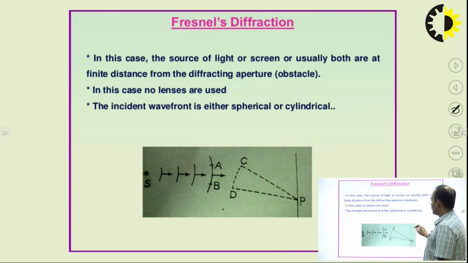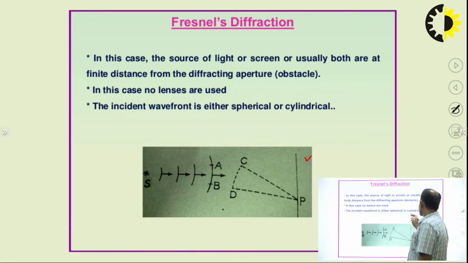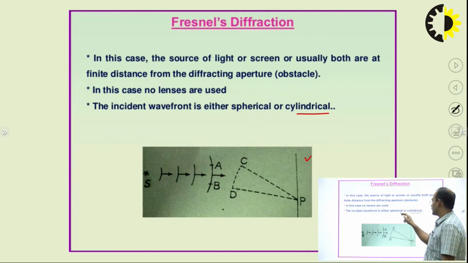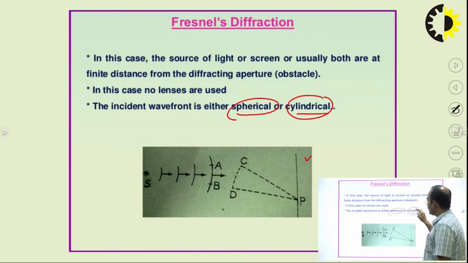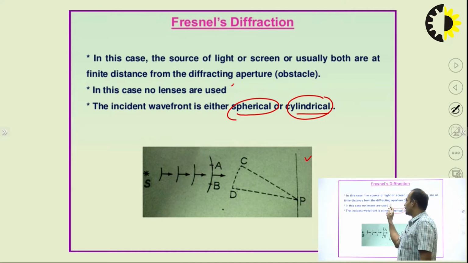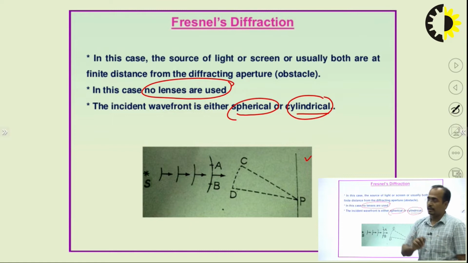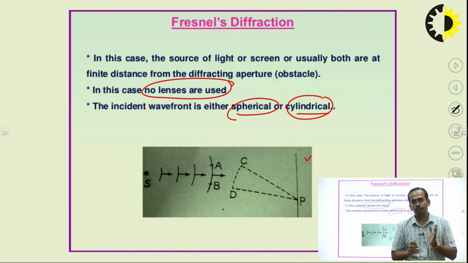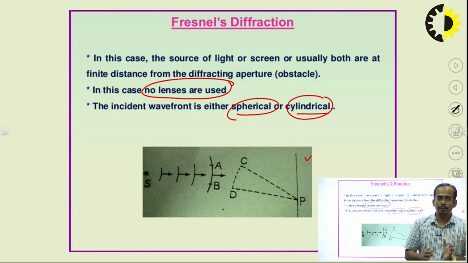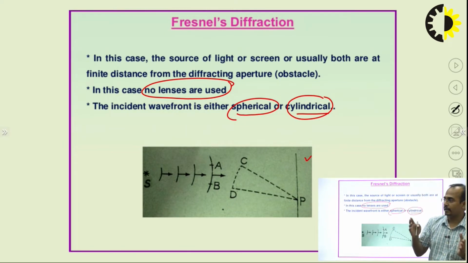So, this is the setup for Fresnel diffraction. In this case, the source of light or screen, or usually both, are at finite distance from the diffracting aperture or obstacle. No lenses are used and the incident wave front is either spherical or cylindrical. So, this is the condition: the incident wave front is either spherical or cylindrical, and no lenses are used. The first condition for Fresnel diffraction is that the source of light or screen should be at finite distance from the diffracting aperture.